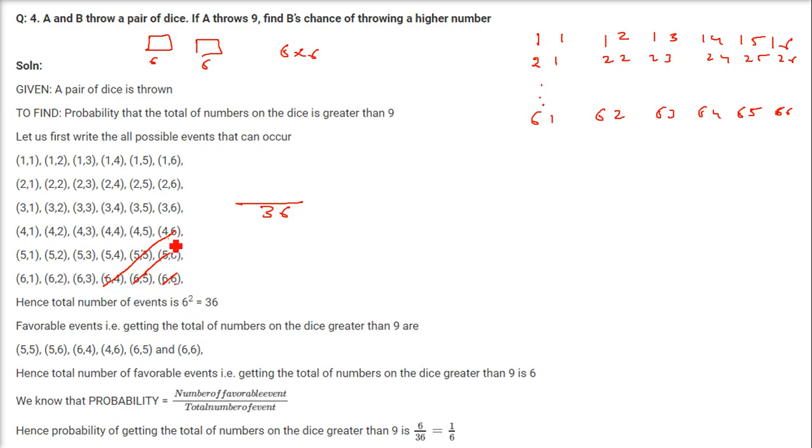So these are 1, 2, 3, 4, 5, 6. 6 are the favorable cases, 36 are the total number of cases. So 6 by 36, that is 1 by 6 is the answer.